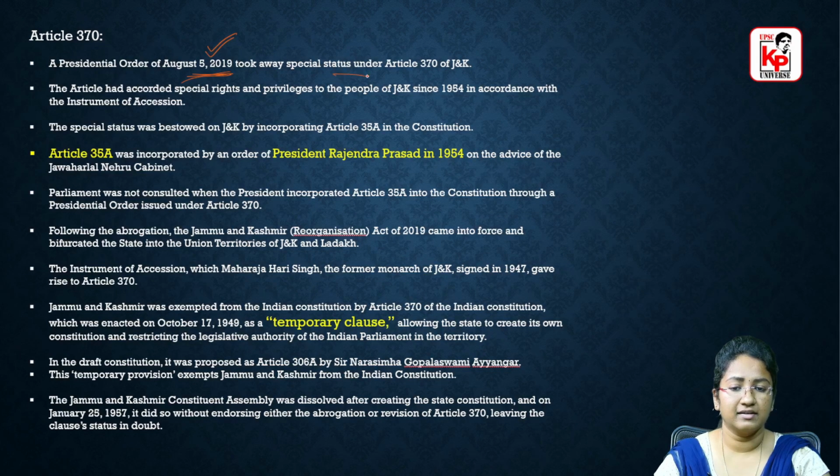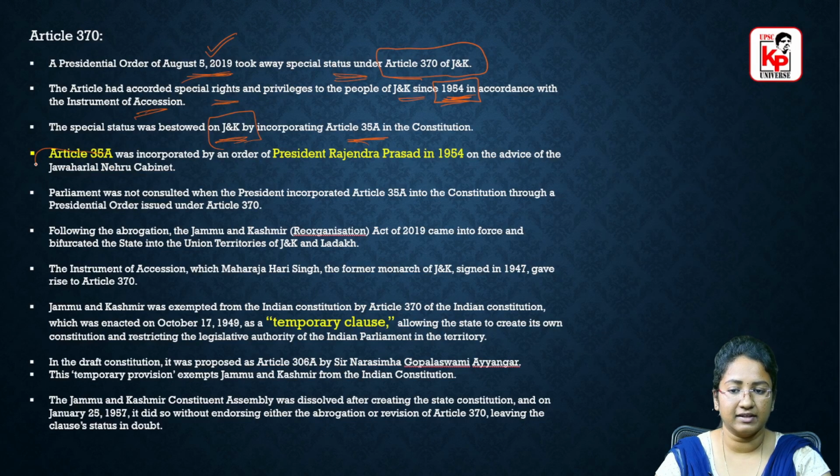2019, and this took away the special status of Article 370 of Jammu and Kashmir. As we know, this particular article provided some special rights and special privileges to the people of Jammu and Kashmir since 1954 in accordance with the Instrument of Accession. And this special status was bestowed on Jammu and Kashmir by incorporating Article 35A in the Constitution, and we have already discussed Article 35A.